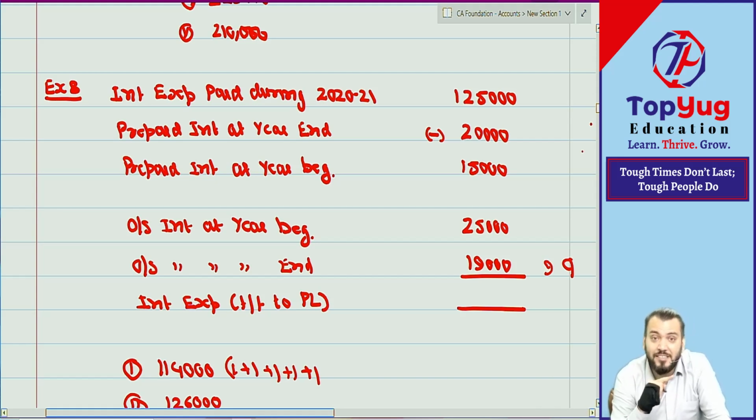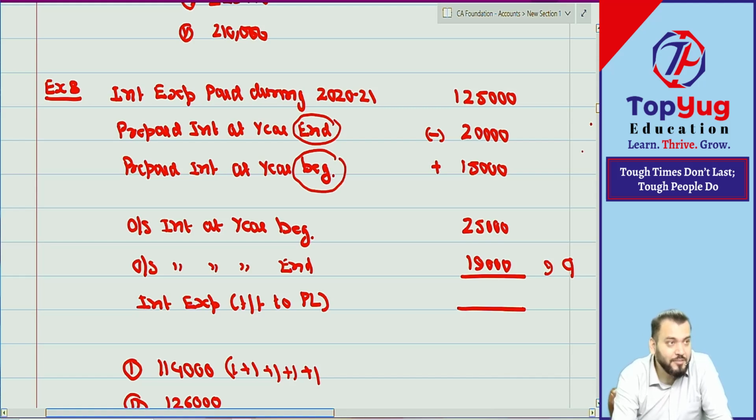So it was paid in last year, but it is an expense of the current year, so it will be plus. Anyone who has done minus? It got reversed. I think you have taken this as beginning and that as end. You should read the question carefully. I confuse you by giving end first and then beginning. I think you have not read the question carefully.